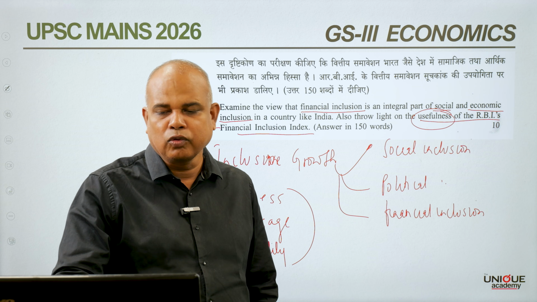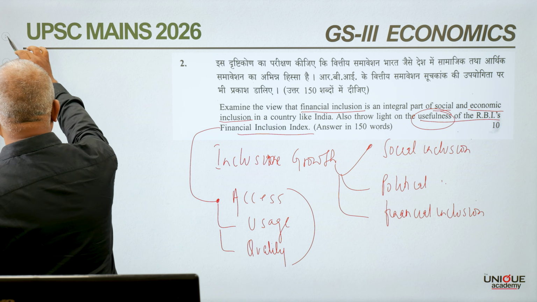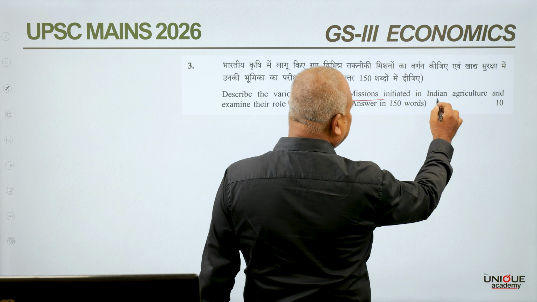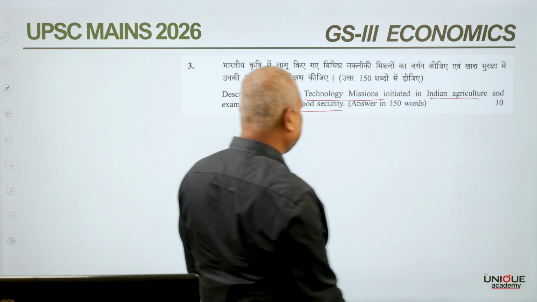Now we need to go to the third question, and the third question is again a very straightforward question. It talks about technology missions in Indian agriculture, which can ensure food security.